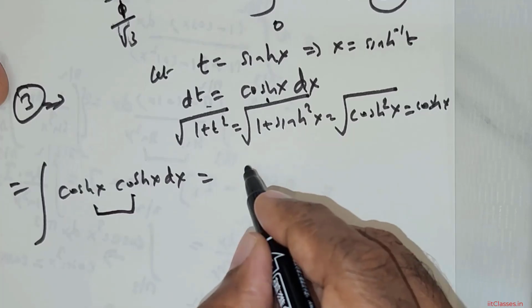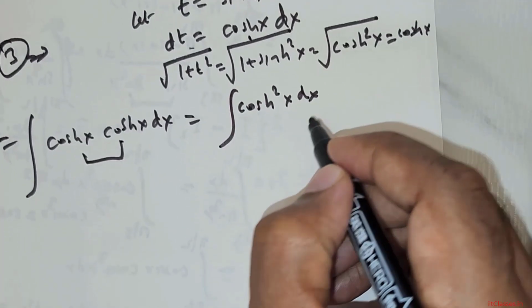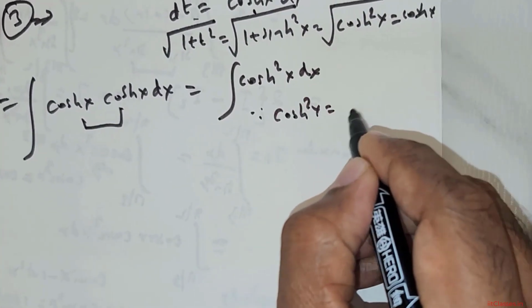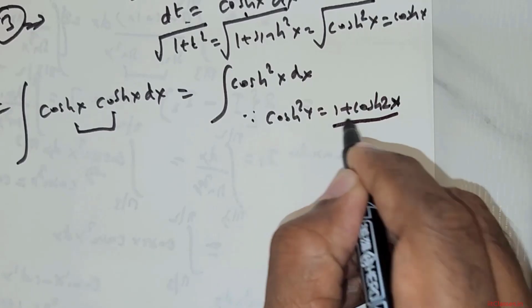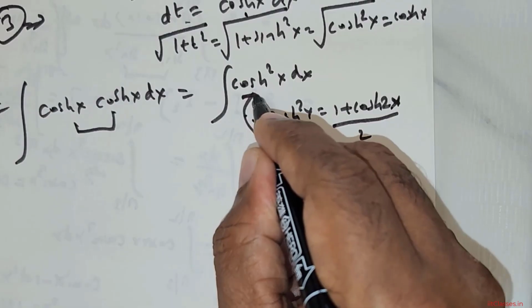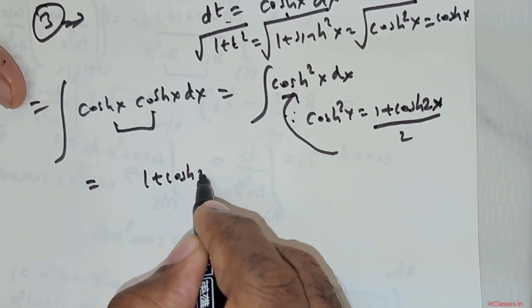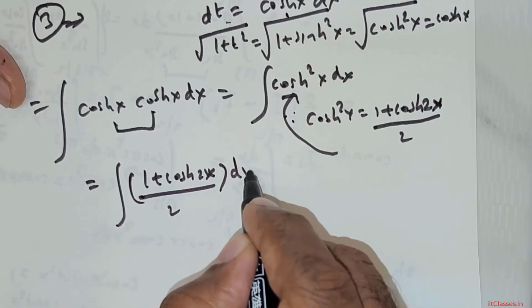So cos x into cos x is going to give us cos squared x dx, and we will have to integrate this. I am going to use this formula. Now cos squared x is equal to (1 plus cos 2x) divided by 2. So utilize this formula here. This is going to be equal to (1 plus cos 2x) divided by 2. We have to integrate this.